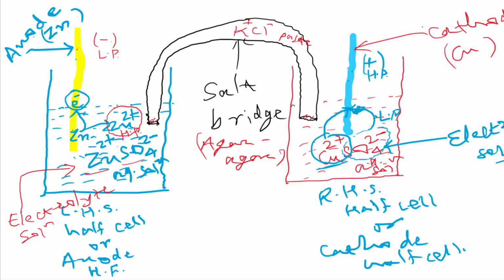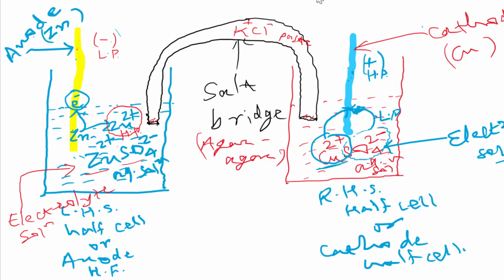Now the cupric ions going to the surface of the cathode are getting electrons. This electron, which is produced at the anode when we complete the circuit, comes from the external circuit to this point, and here the cupric ion will accept the electron to convert into copper.